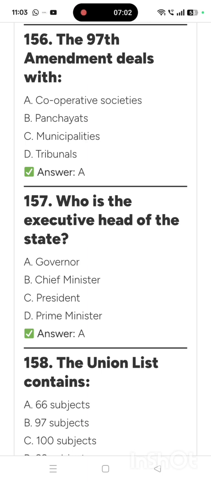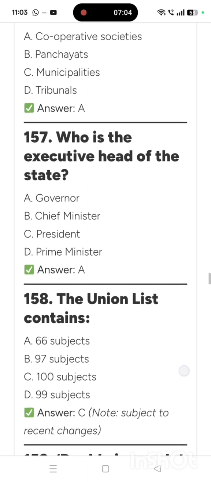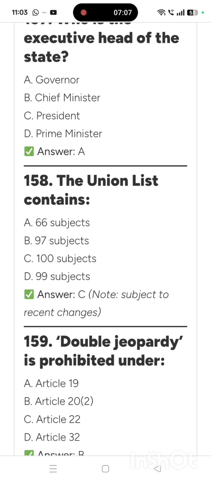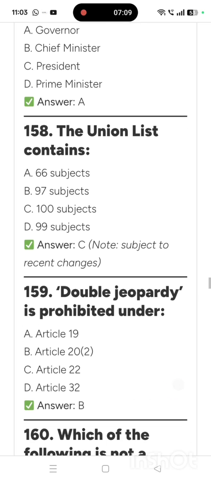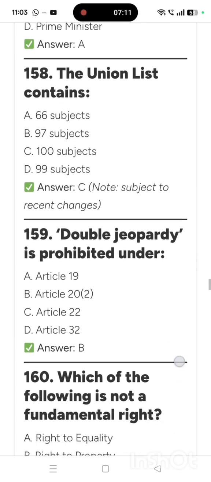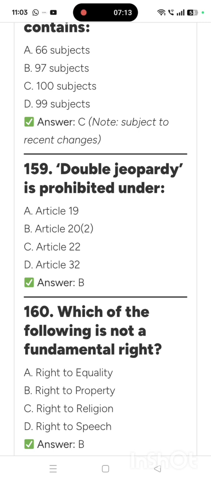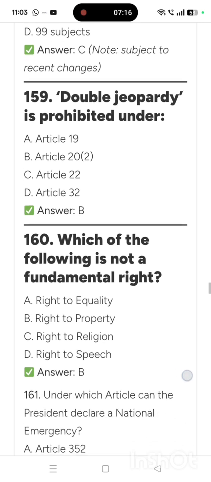Who is the executive head of the state? Governor. The union list contains 100 subjects. Double jeopardy is prohibited under Article 20(2).